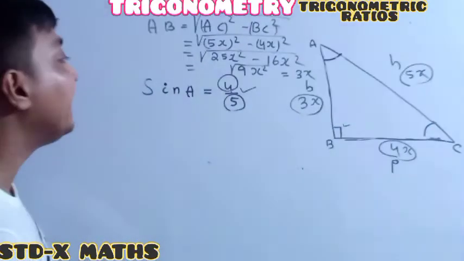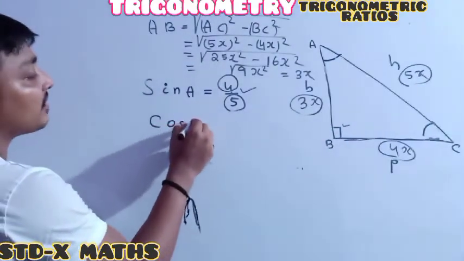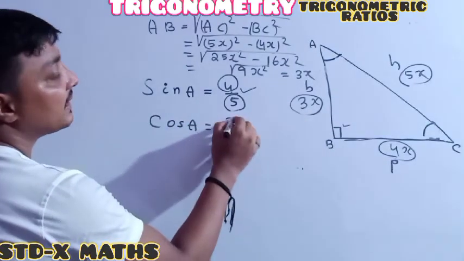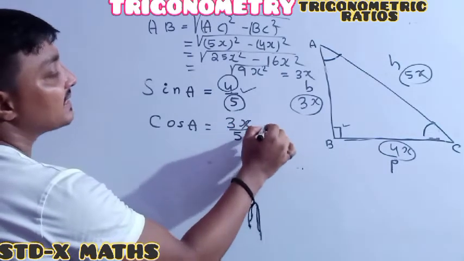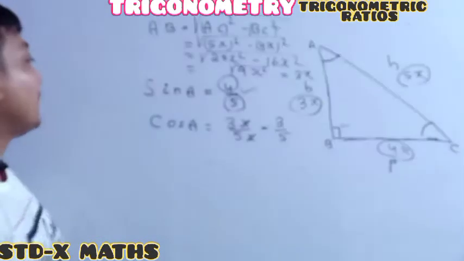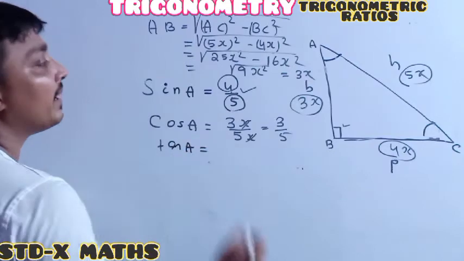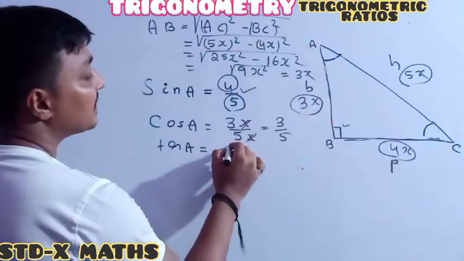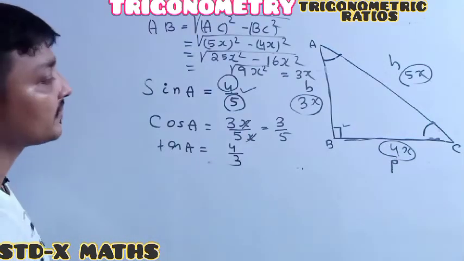Since sin is given, now you can find out the cos. See, cos A is B by H. B means 3x divided by 5x, x will be cancelled, which gives us 3 by 5. Thereafter, tan A is P by B. P means 4x divided by 3x. Directly writing, x cancels, which gives us 4 by 3.